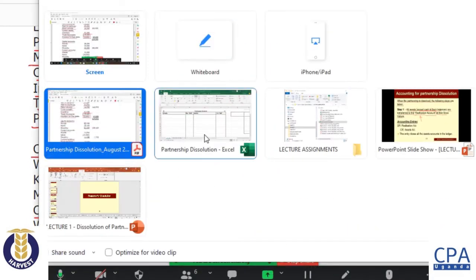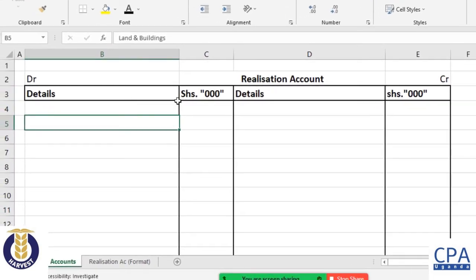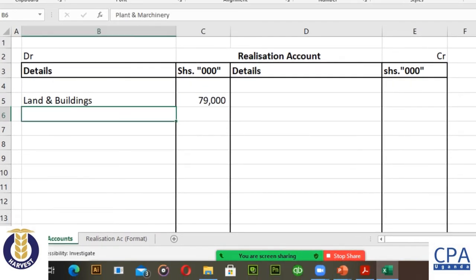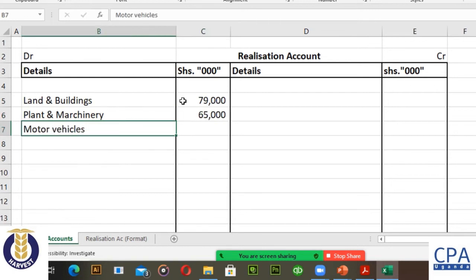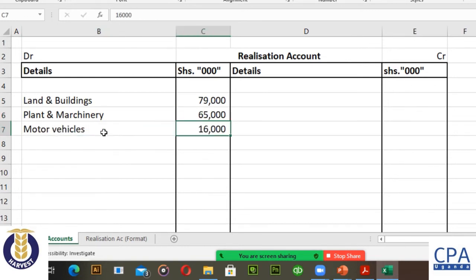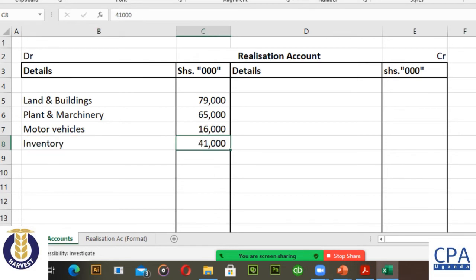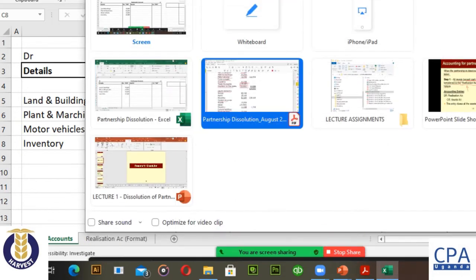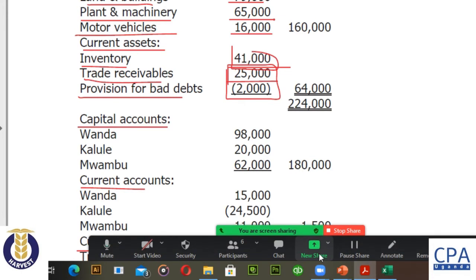So that's what I'm exactly going to do. I'm going to bring the land and building, that is the 79. I'll bring the plant and machinery, that is the 65. I'll bring the motor vehicle, that is the 16. I'll bring the inventories, that is the 41. I hope that's the figure for inventories. Yes, that's the 41.